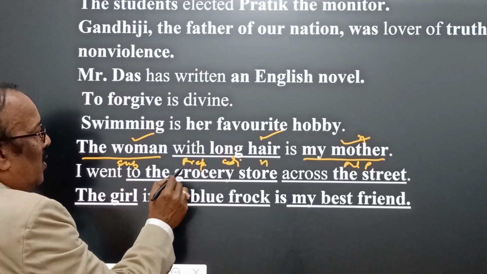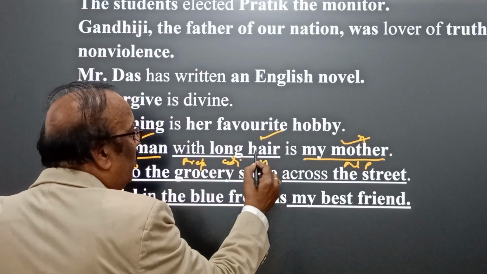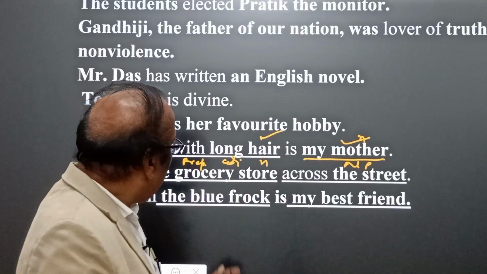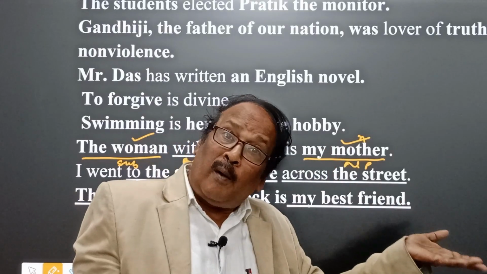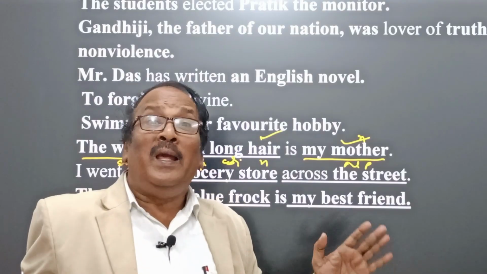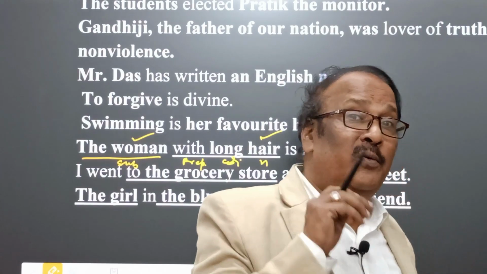The woman is a noun phrase, with long hair is a prepositional phrase, but without the noun it is incomplete, and long is an adjective. My is a pronoun, and mother is the noun. Hence it is very clear that without nouns we cannot open our mouth, forget about speaking or writing anything, and therefore the noun plays a very important role.